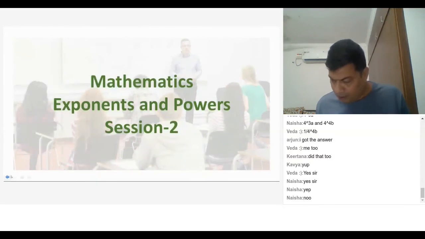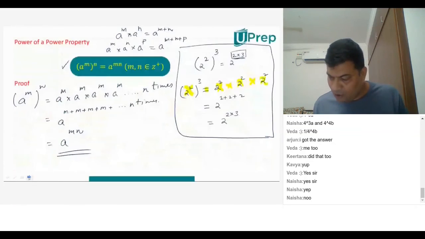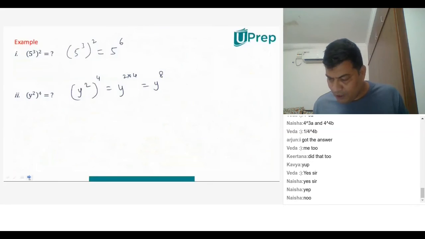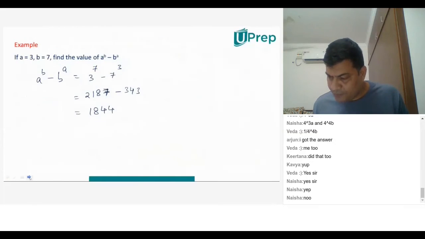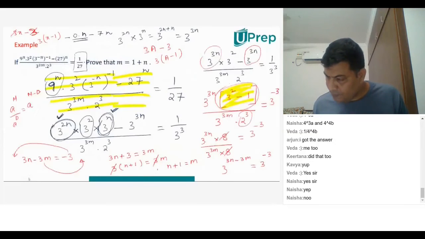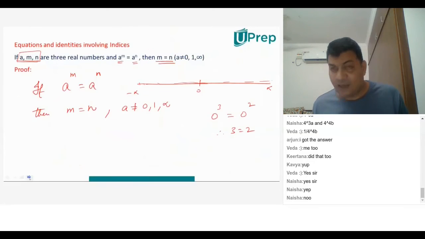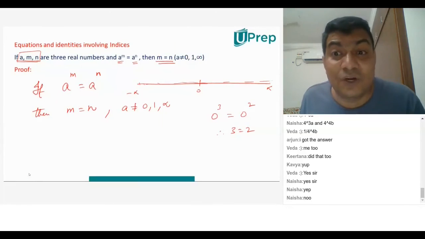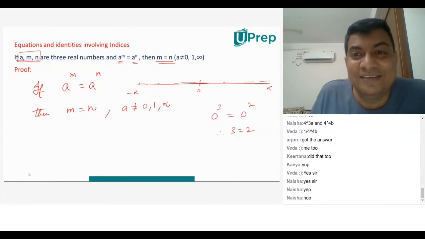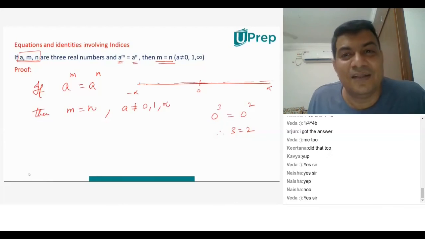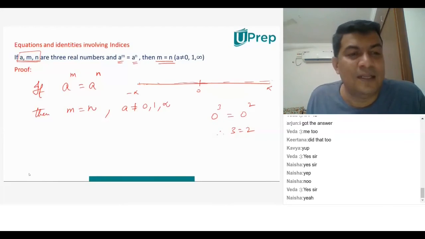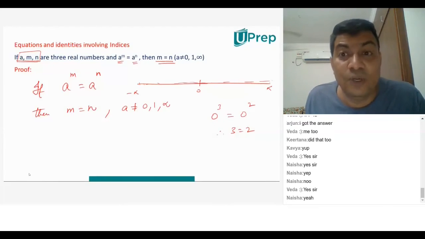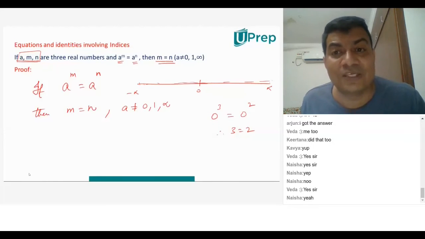I'm going back. I did some calculation here, where did that go? Oh, that got erased. I'm sorry. That Olympiad level question that we did, if you remember, I told you there x is not equal to 0. You remember that? I didn't write it down though. I said that, but I told you it's too early for you to understand why x is not equal to 0. I'll come back to it.